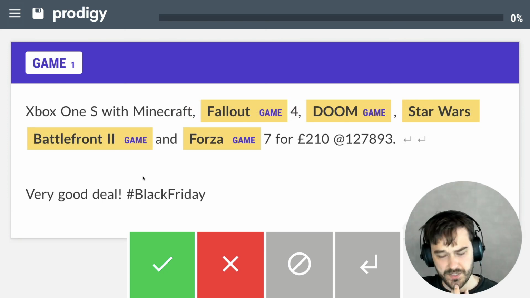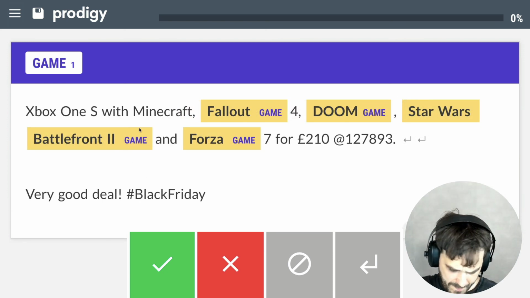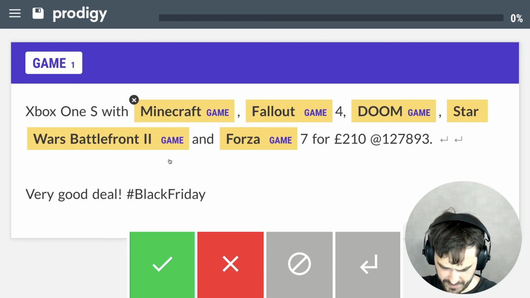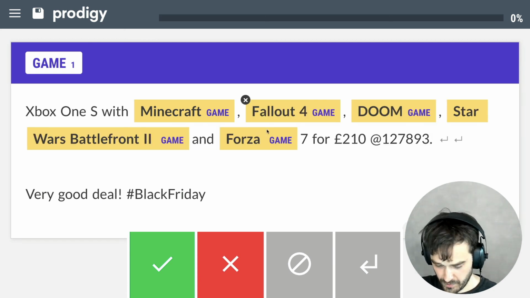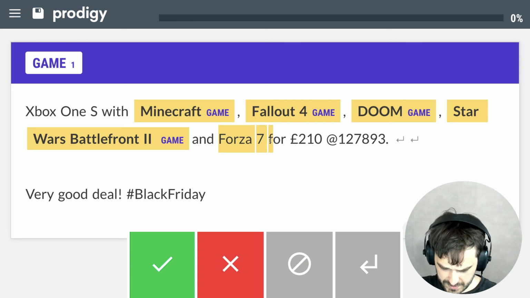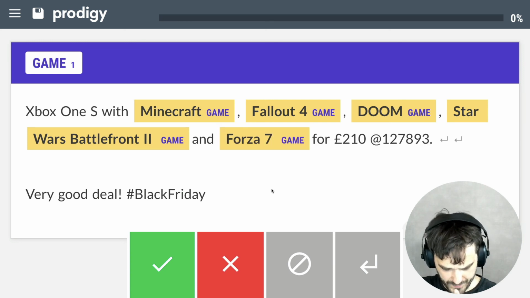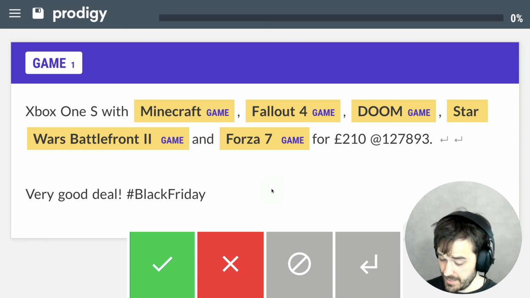Interesting. So this is a good one to maybe wrap up with. There's a couple of mistakes. For starters, it didn't catch Minecraft over here. So that's now fixed. And I think in this case, we want to have Fallout 4 and Forza 7. We do really want to have those numbers attached to the name itself. But there you have it.